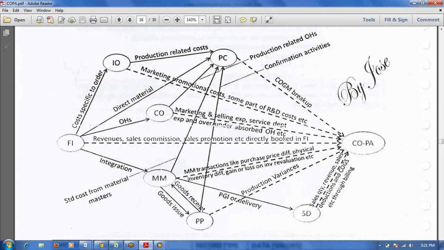Is there any integration point with SD to COPA? You need to assign value fields with condition types. Value field with the condition type, that's the integration point. Here COGM breakup is also integration. PC with COPA, that is the cost component structure. Each cost component wise you will assign one value field. PC means product costing.